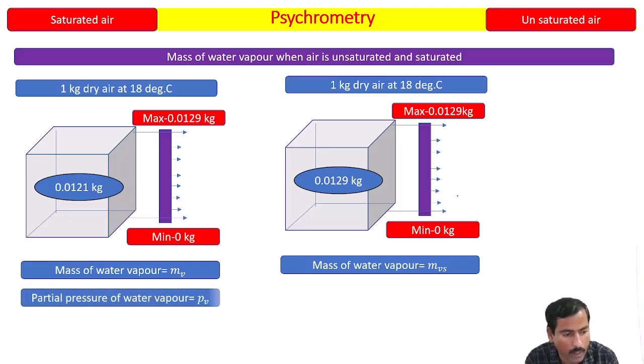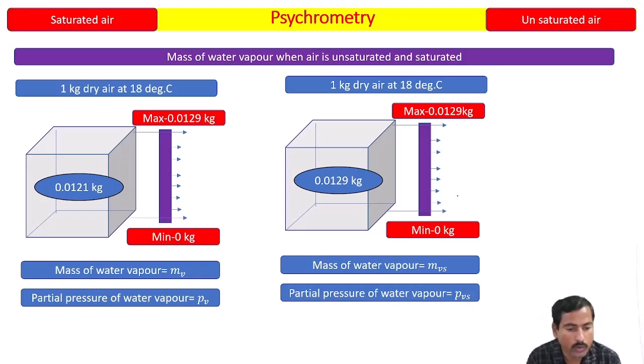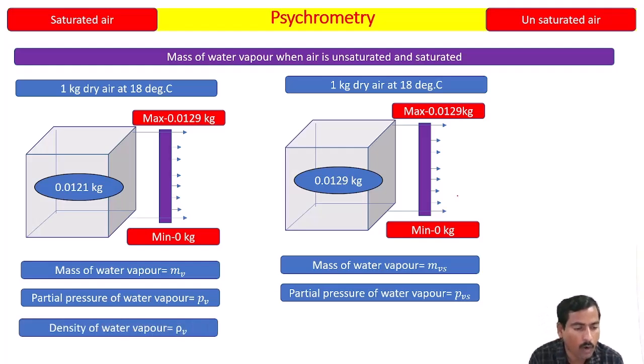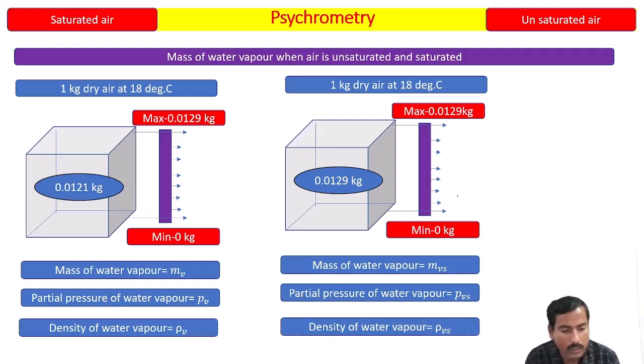In the same way, partial pressure of water vapor, pv, when air is unsaturated, but when the same air becomes saturated, we define the partial pressure of water vapor when air is saturated as pvs. P suffix vs, S stands for saturated. In the same way, density of water vapor, rho suffix v, when air is unsaturated, but when the same air becomes saturated, we denote rho vs, that is the density of water vapor when air is saturated.